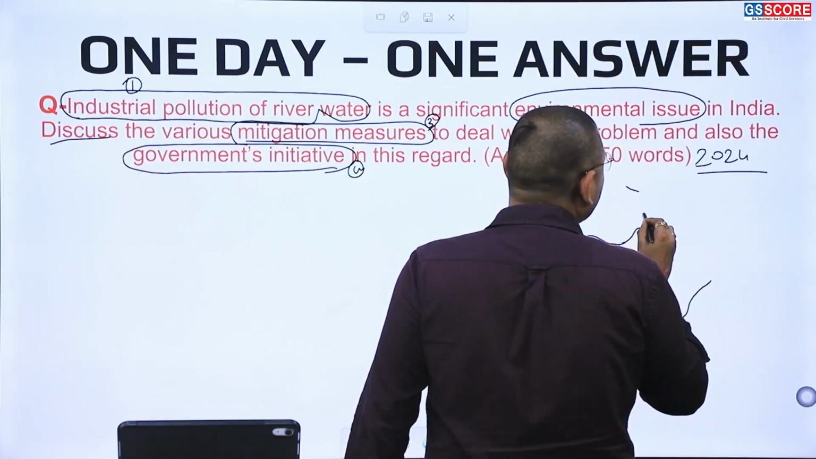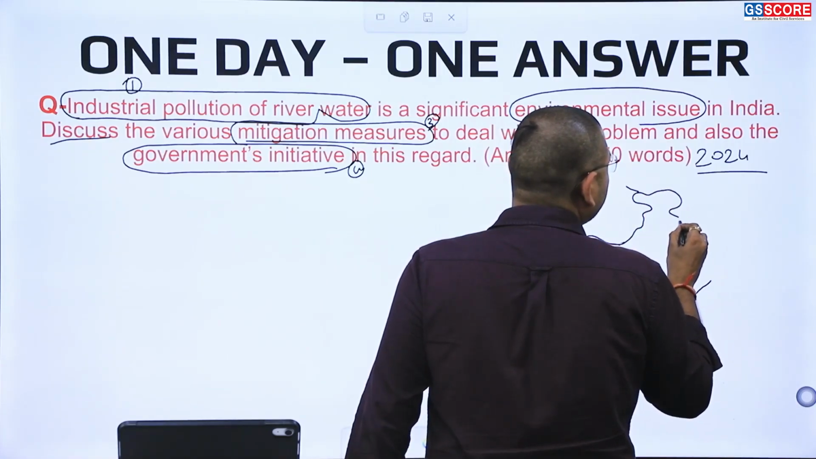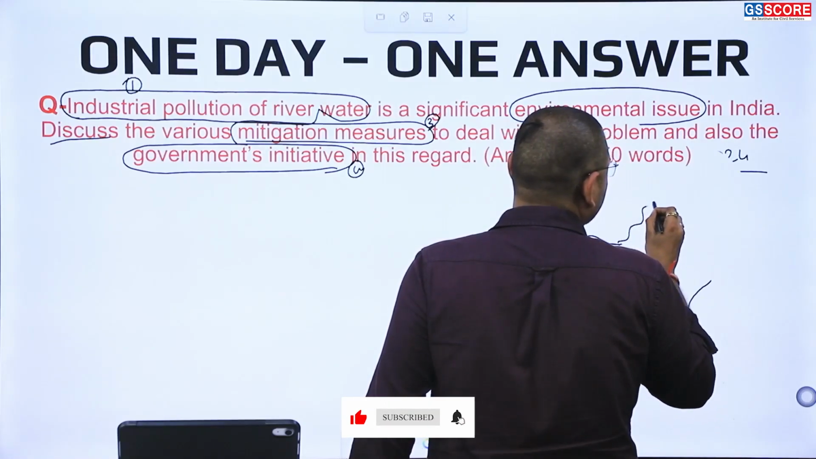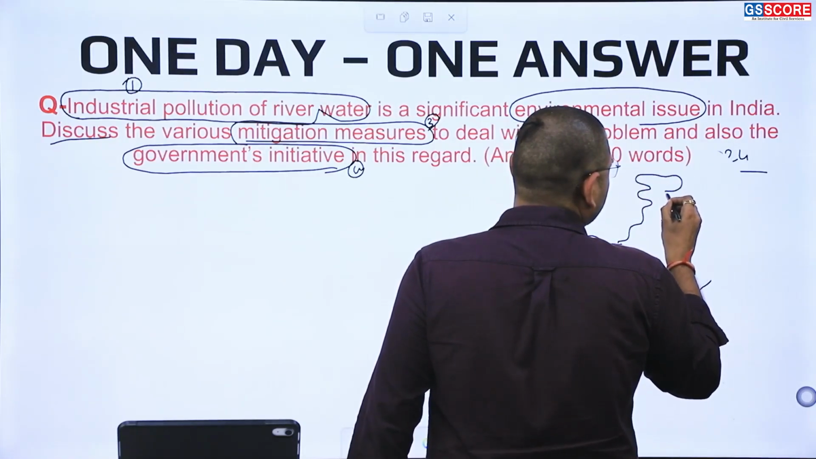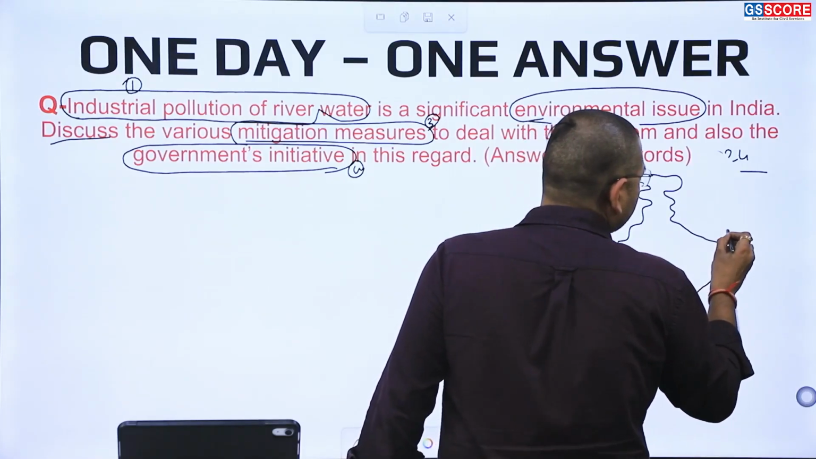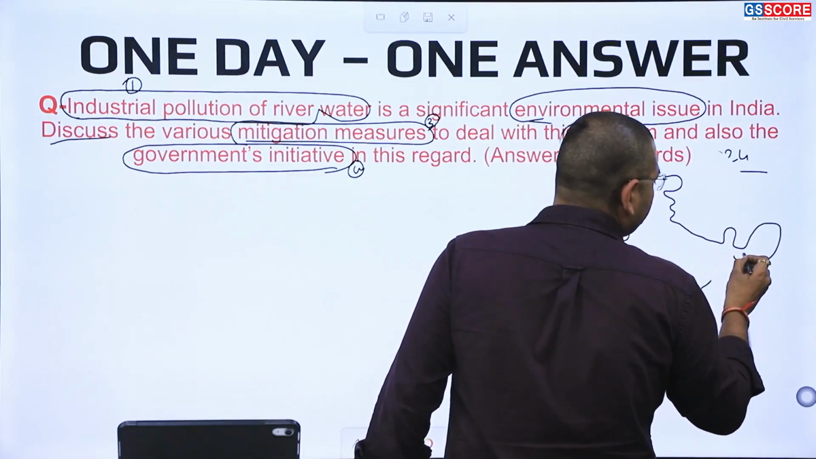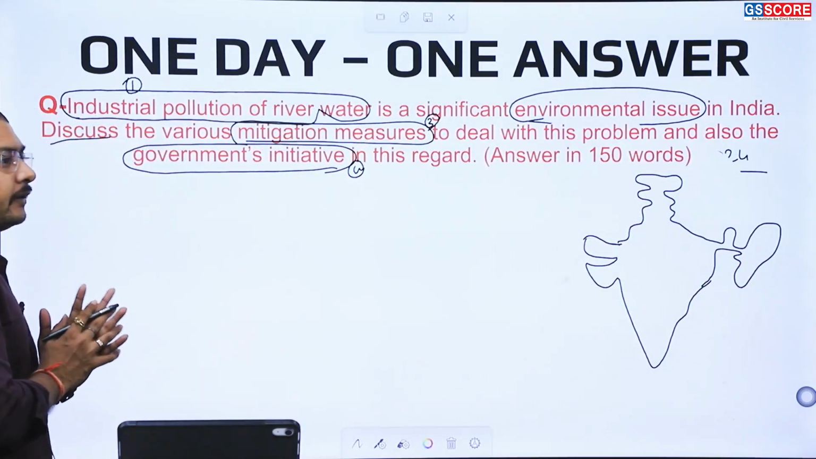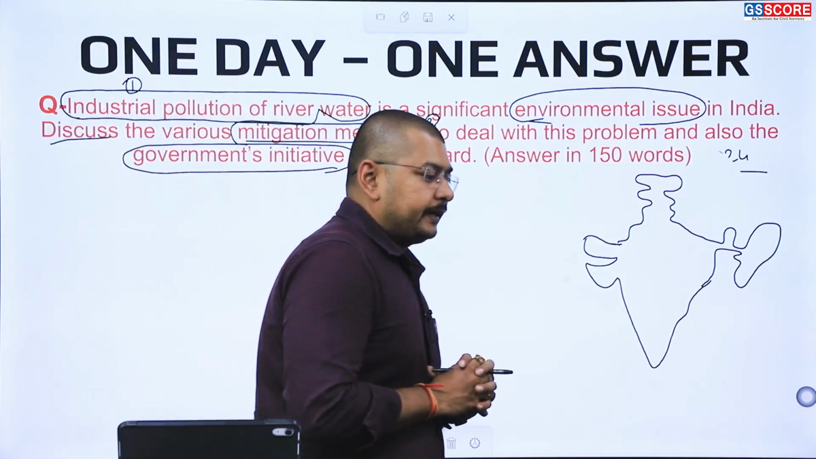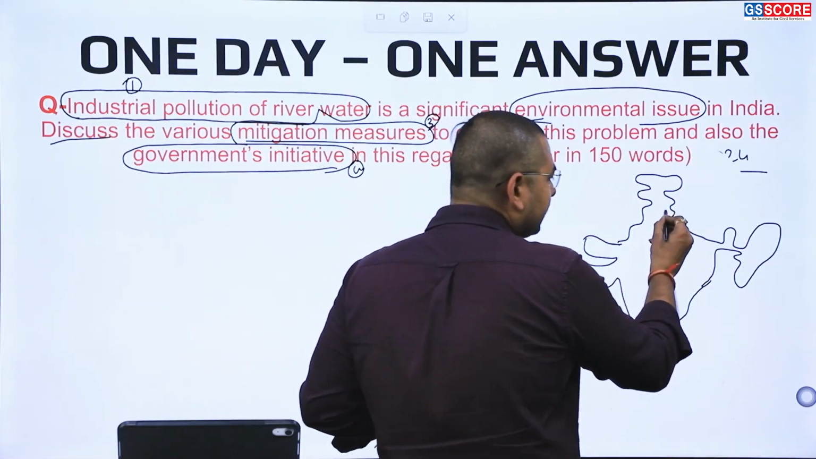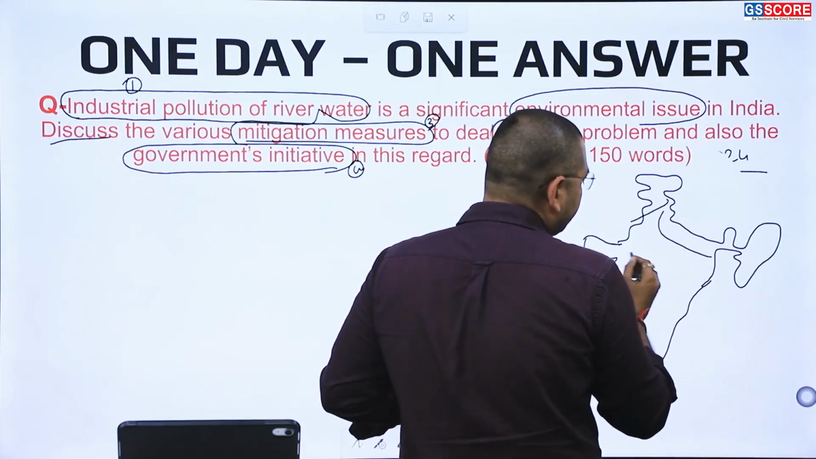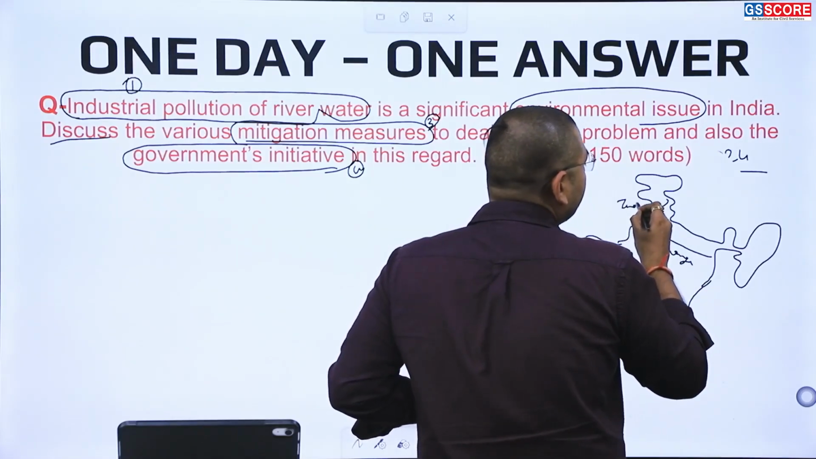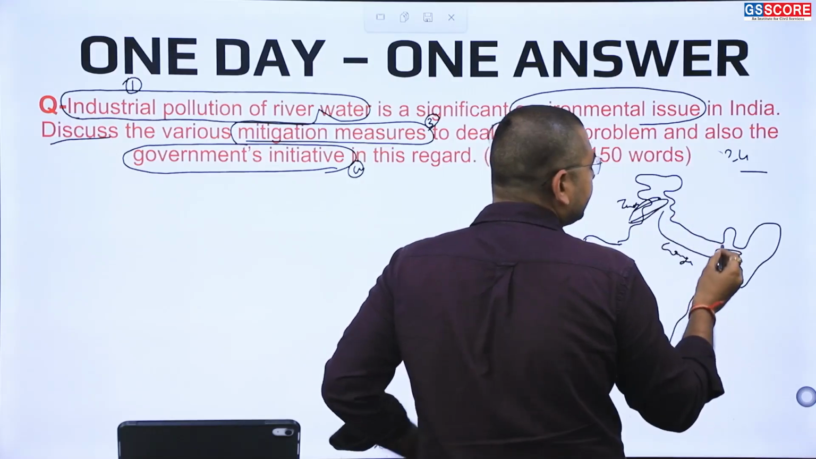We do not need to draw the map of India. I am just trying to explain how we can take an approach on such questions. Now, if we look at industrial development, it has majorly taken place across the rivers present in different regions. For example, this is Ganga, and this is Indus, basically the tributaries of Indus flowing in a certain direction.